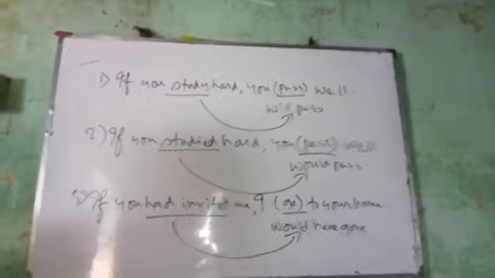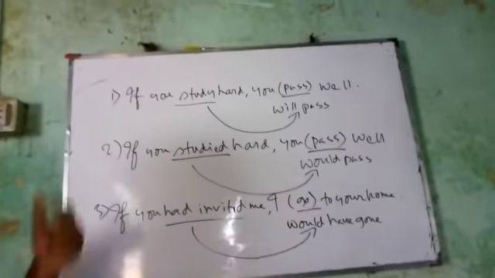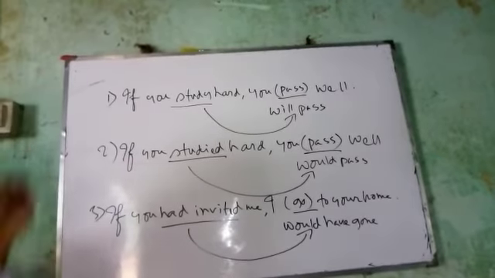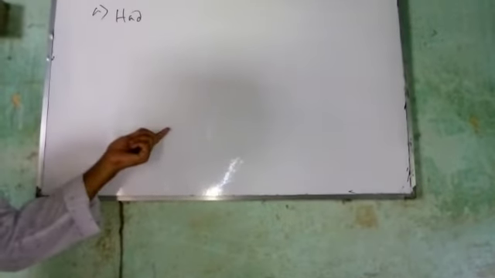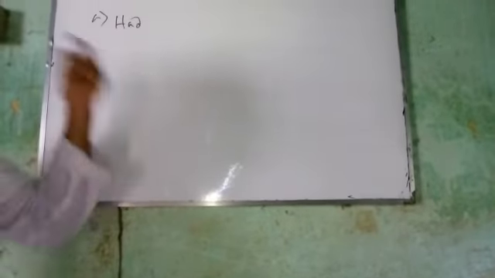Now we came to know the three basic rules of if clause: first conditional, second conditional, and third conditional. There are also other rules about if. Some additional rules. Number one: sometimes had, if it is used at the beginning of a sentence, also means if. After that the verb will be with would or could.